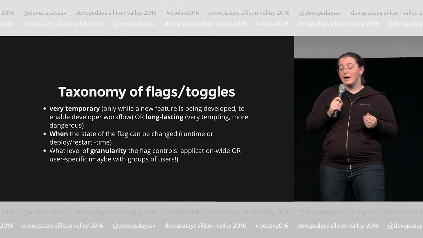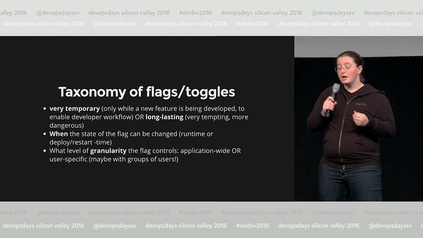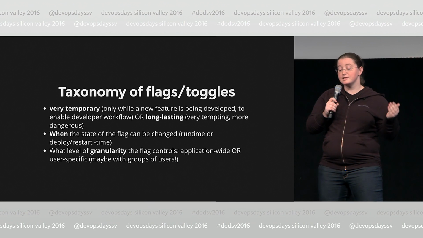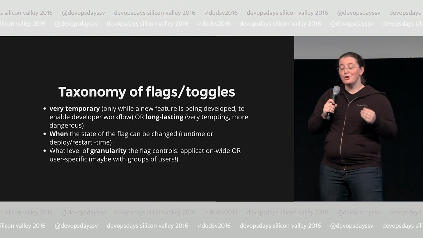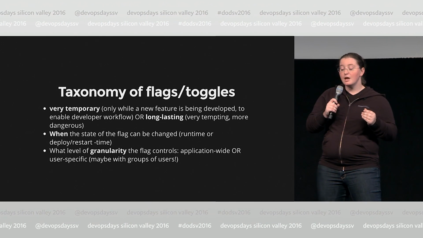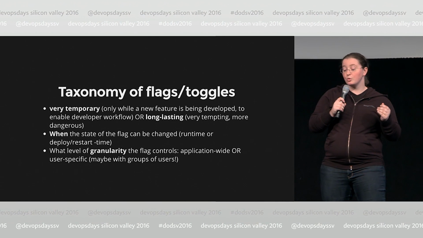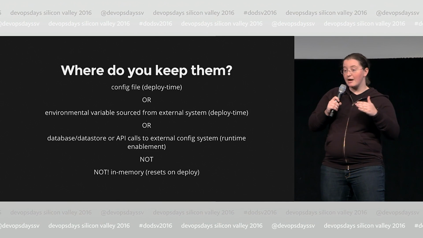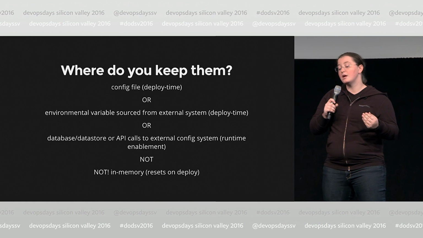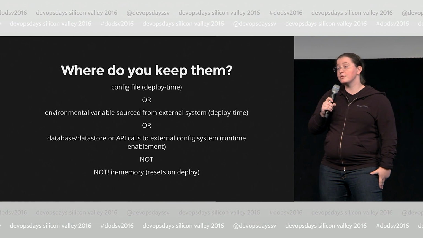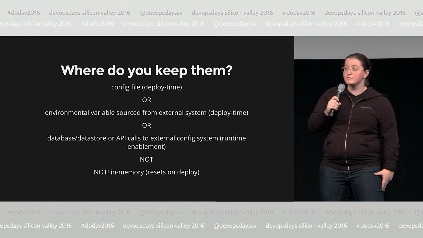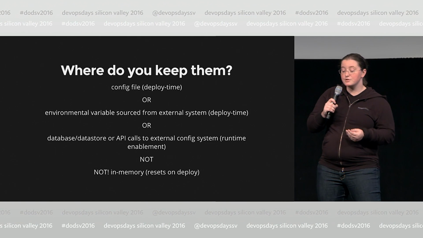The taxonomy of how you toggle your features is very important. Either they're very temporary, they last until the feature is done, or they're very long-lasting, which is a lot more common and a lot more dangerous. When it can be changed, runtime or deploy time, or some other time halfway in between if you have rolling deploys. You need to keep them somewhere, either in a config file or a database or an external service. Again, this affects when you can deploy them.